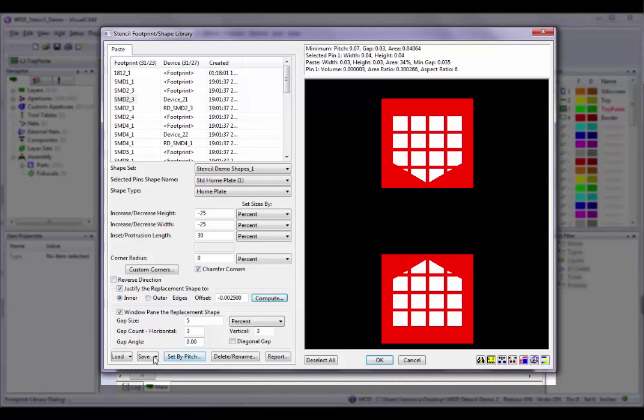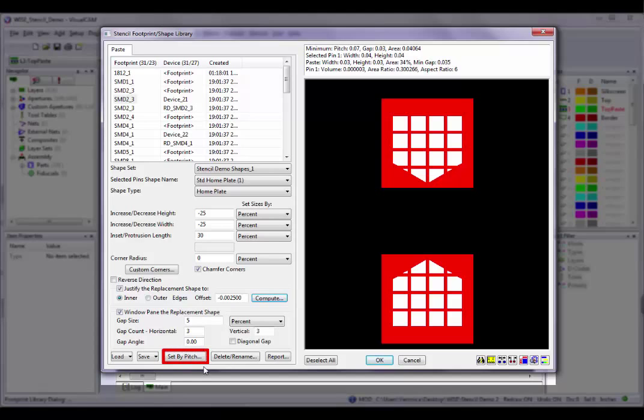If you do not save the footprint library .fpl or paste shapeset .shp file separately, you can always go back and open the .vcam design file in order to save these files for use on another design file. Note that when saving your footprint library or shape set with the same name as one already saved, you will be prompted for a password. The password protection is to help prevent users from overwriting a master library.